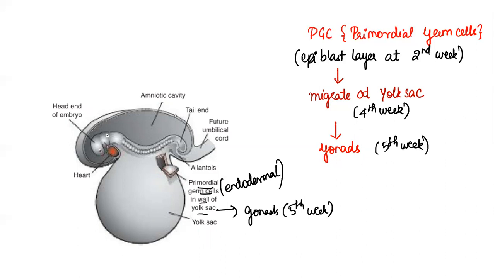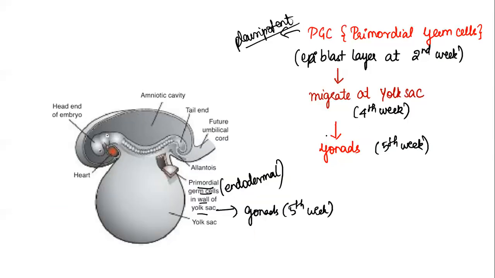So this is about the initial aspects, primordial germ cells. Now, what kind of stem cells are they? They are pluripotent stem cells. Now, why should I know about primordial germ cells? Why didn't I directly jump into gametogenesis? It is because primordial germ cells have to migrate to the gonads. From the yolk sac, they have to get to the gonads.